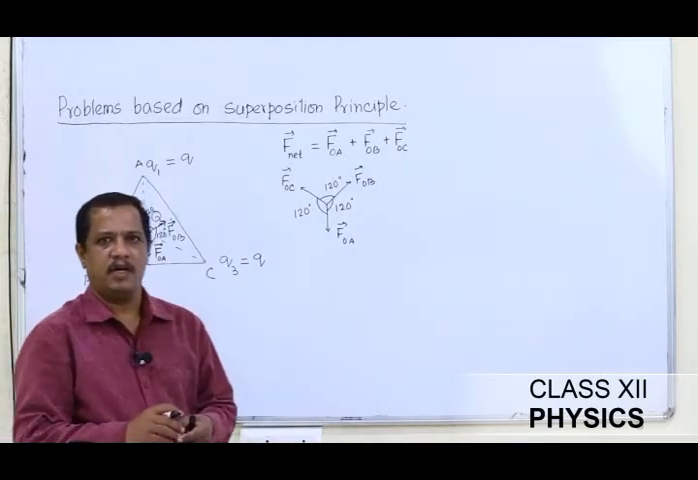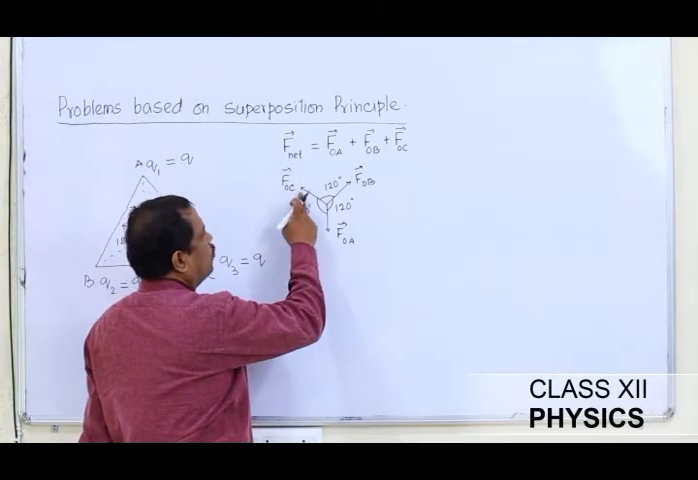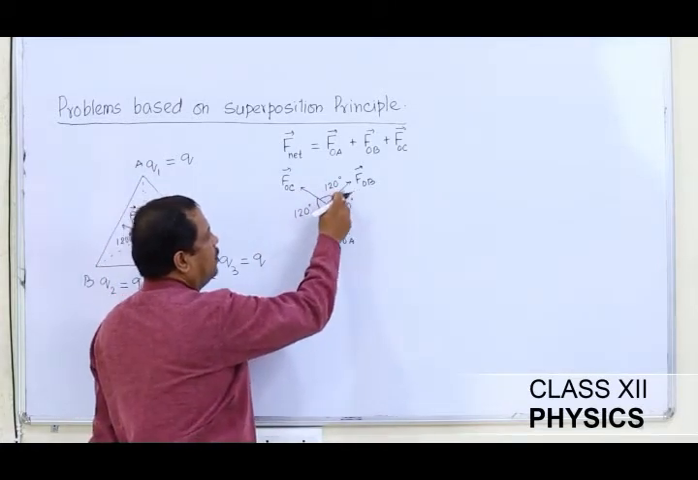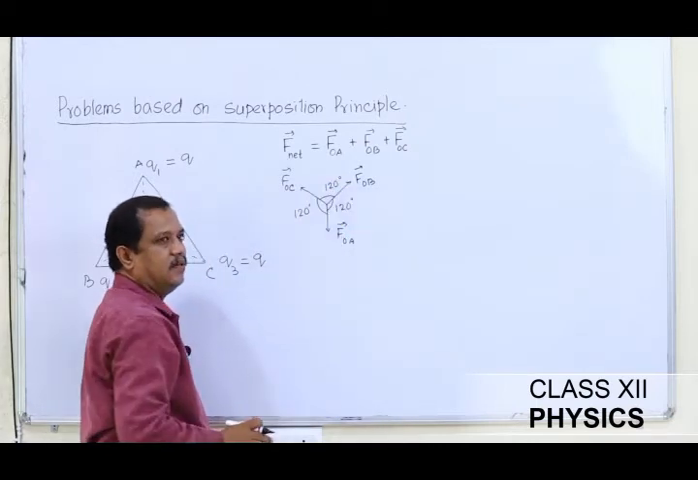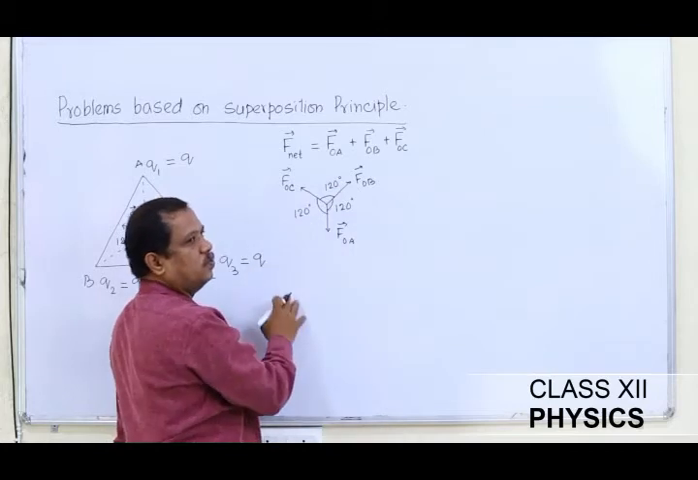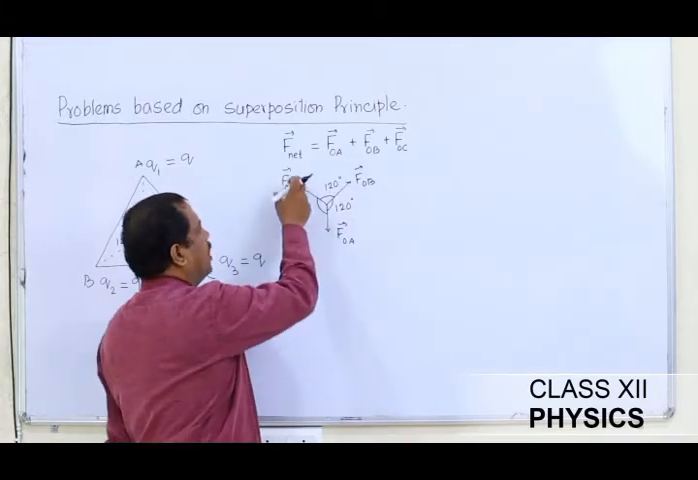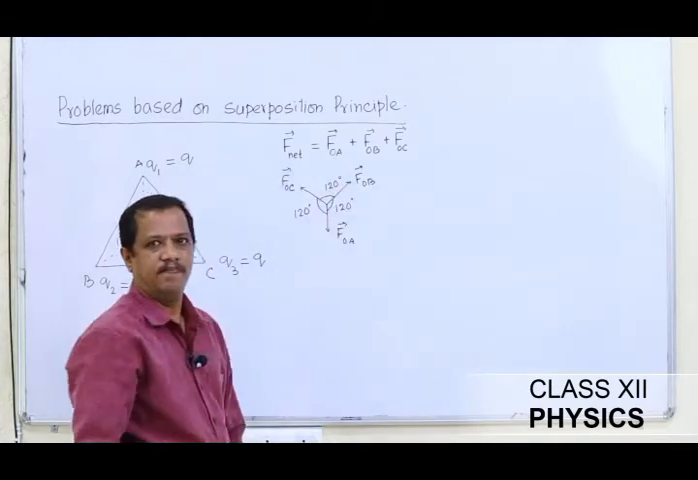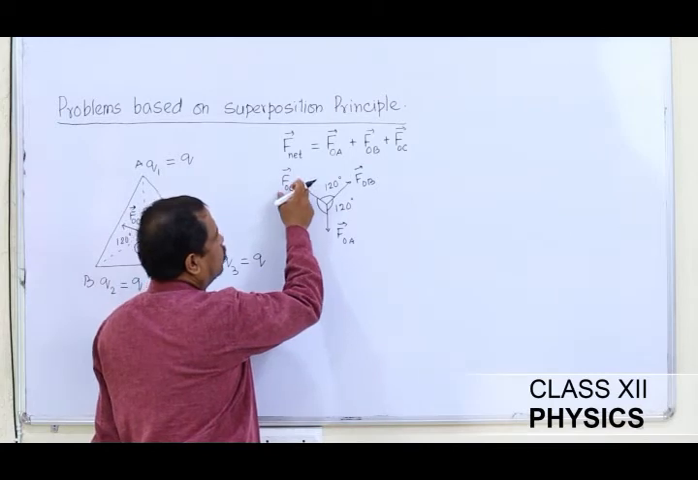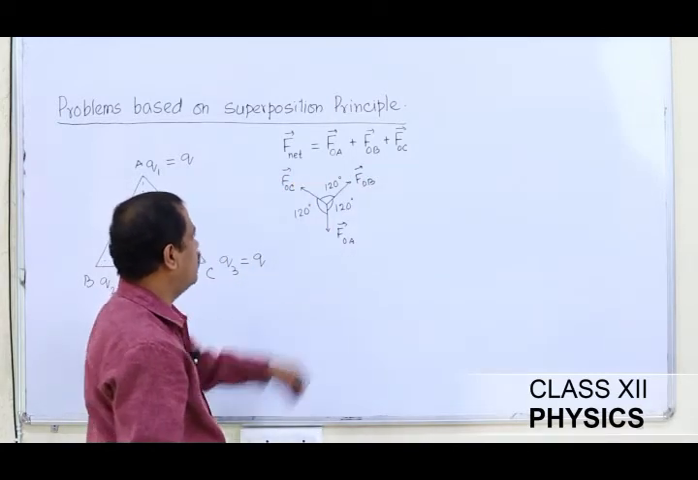We have studied the property that when we have two vectors of equal magnitude, and if the angle between the two vectors is 120 degrees, the resultant of these two vectors will be equal to the magnitude of any one of the vectors, provided the magnitudes of these two vectors are equal. So let us first check whether the magnitudes of FOC and FOB are equal or not. So let us calculate the force one by one.